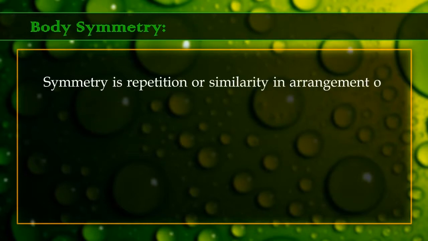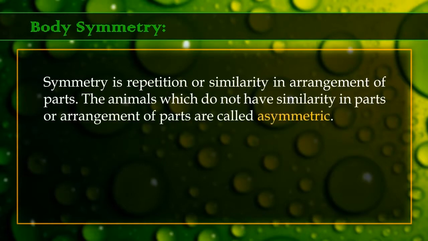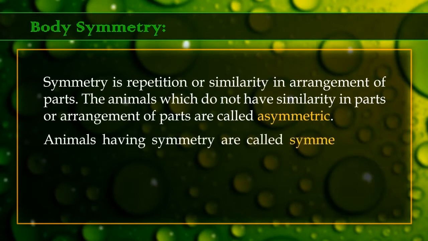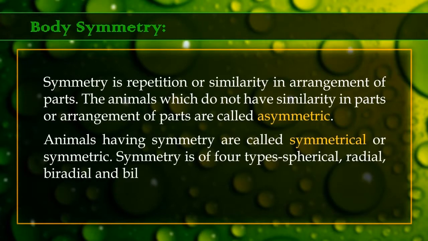Body symmetry. Symmetry is repetition or similarity in arrangement of parts. The animals which do not have similarity in parts or arrangement of parts are called asymmetric. Animals having symmetry are called symmetrical or symmetric. Symmetry is of 4 types: spherical, radial, biradial, and bilateral.